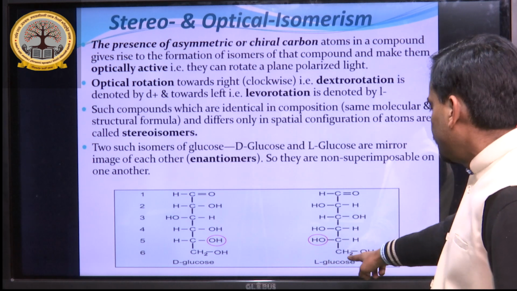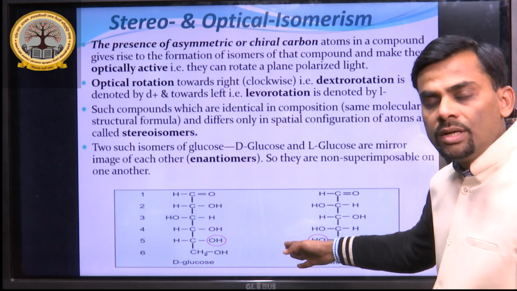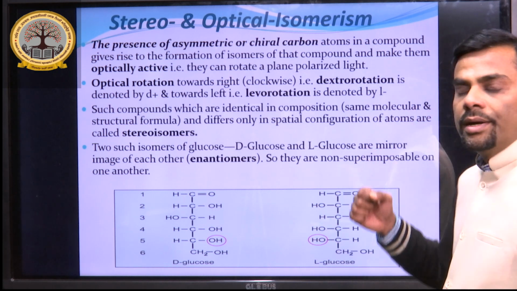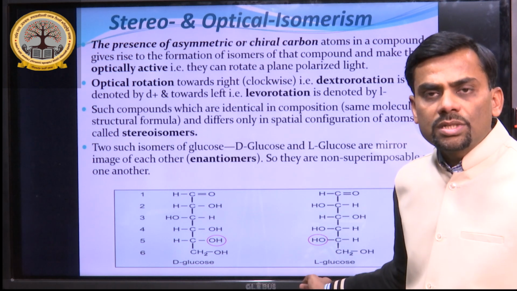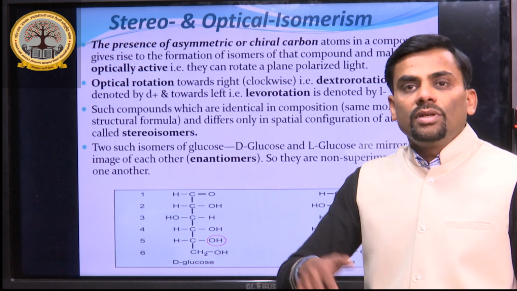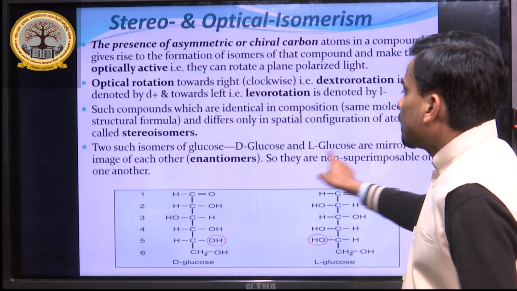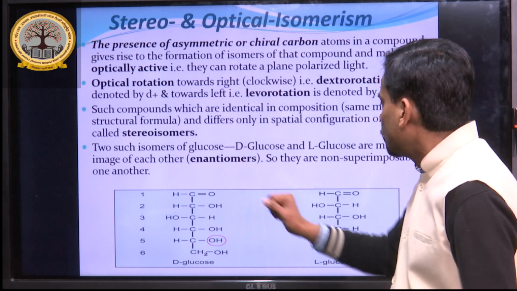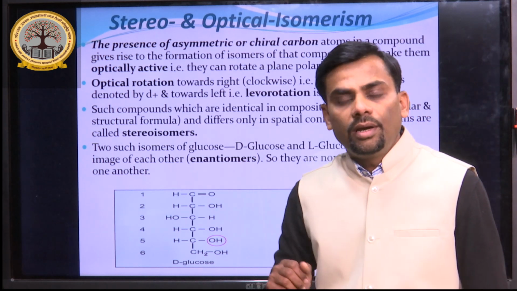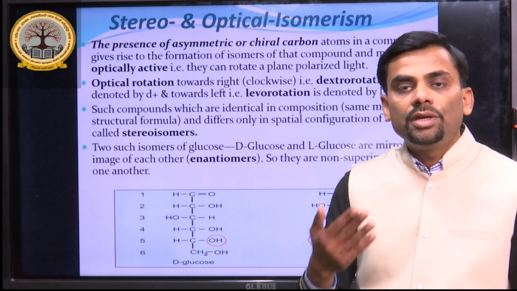But in the case of L-glucose, most of the hydroxyl groups are on the left hand side, while hydrogen is on the right hand side. This is the difference between D and L stereoisomers, also known as enantiomers, because they are mirror images of each other. That is why they are known as enantiomers, and they are non-superimposable on each other because of mirror imaging.